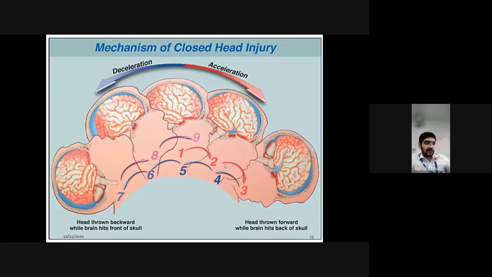This is most important and you need to understand this in detail. So, something known as the coup countercoup mechanism. First remember this term, coup countercoup mechanism, of head injury or traumatic brain injury. So what is it? Say you are sitting in a car, right now I'm sitting in a car, assume that, and suddenly I apply the brake, what will happen? My head will try to move into the deceleration force. Because of deceleration the whole brain comes forward.